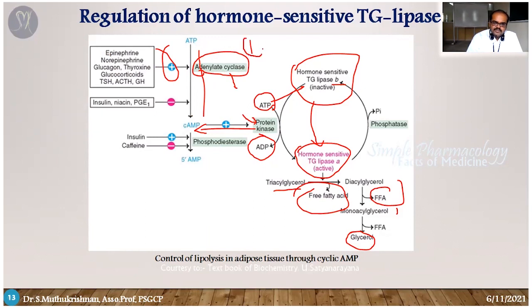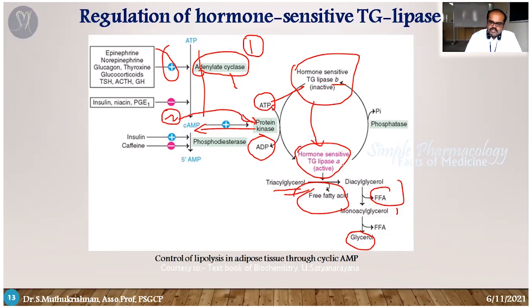This is the first step. So it produces more cyclic AMP. If cyclic AMP is available, it promotes the protein kinase activity. If protein kinase is available, it converts the lipase enzyme from the dephosphorylated into the phosphorylated form, that means inactive form to active form. If it is activated, it carries out the lipolysis process.